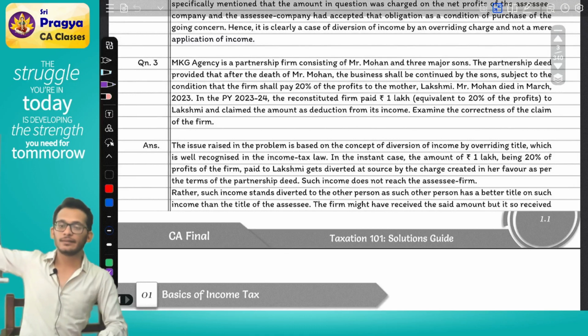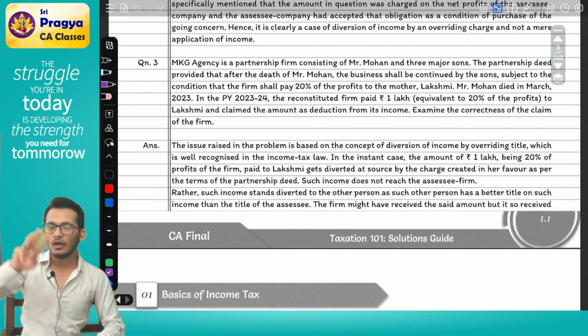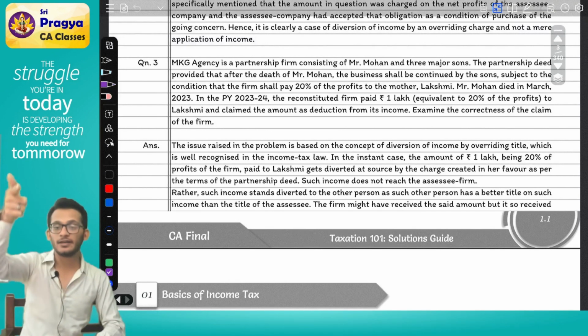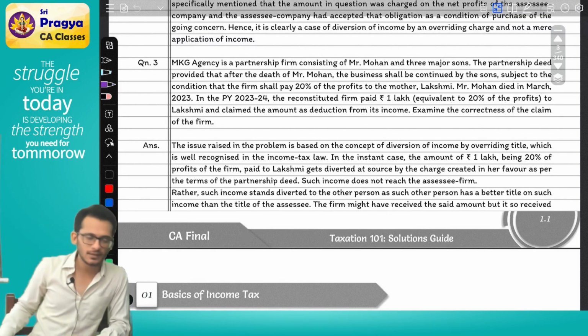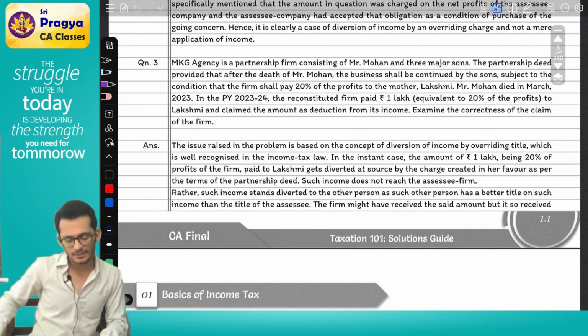Can the son say anything? No. Can the mother say anything? No. Which means the decision is by the firm. All 3 conditions are satisfied, which means condition 1 now gets satisfied, which means the income is taxable in the hands of the mother, not taxable in the hands of the firm.